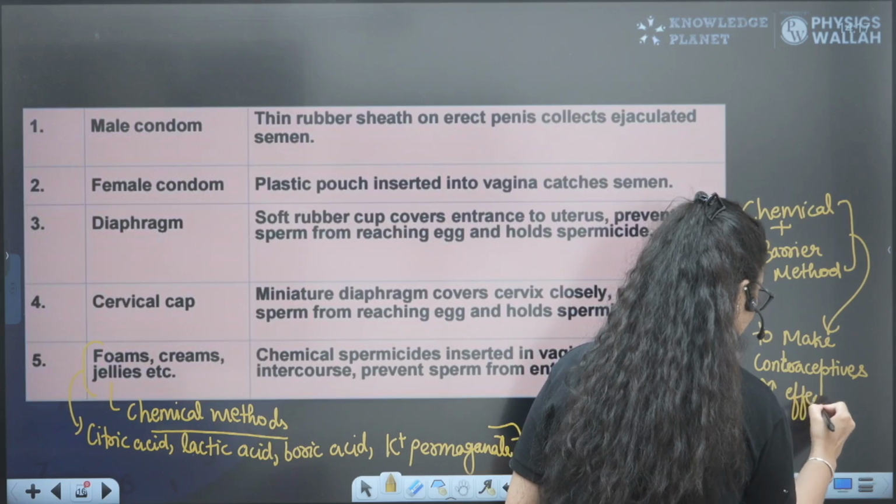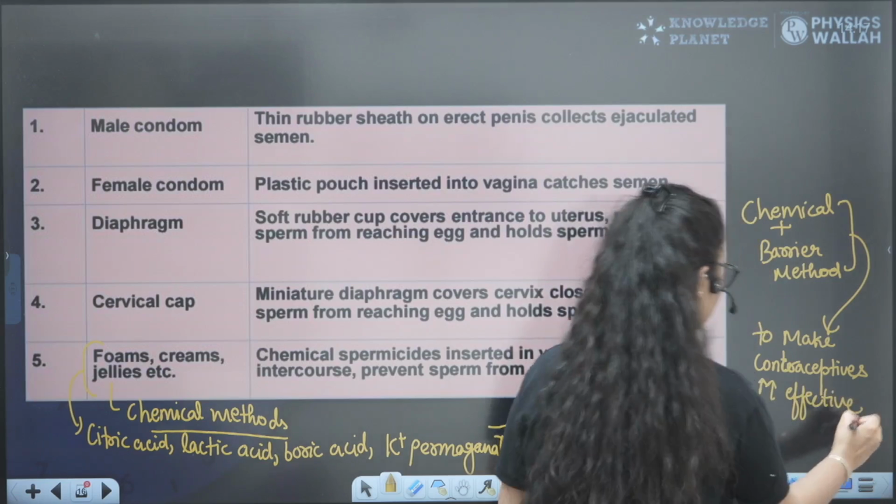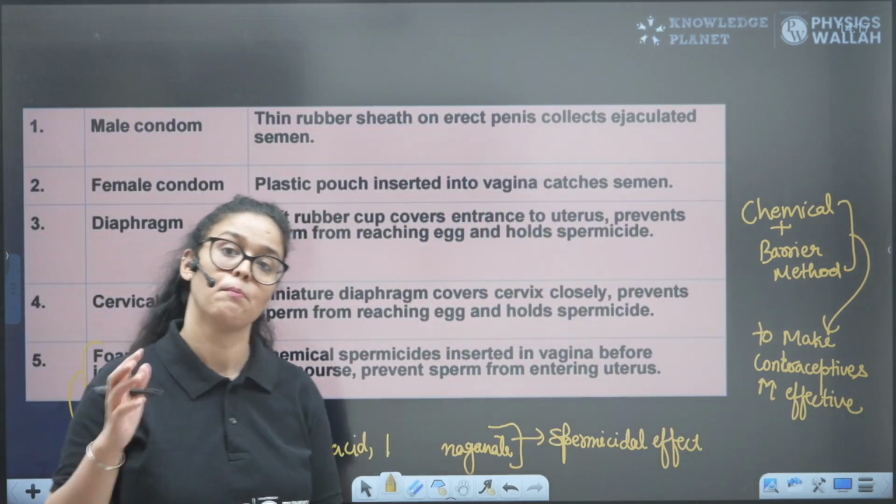It will prevent fertility and make the contraceptive method more effective.